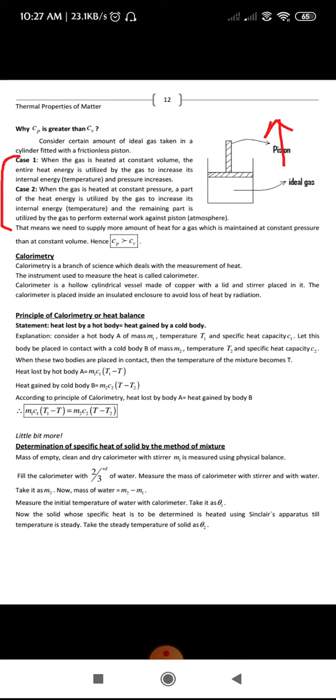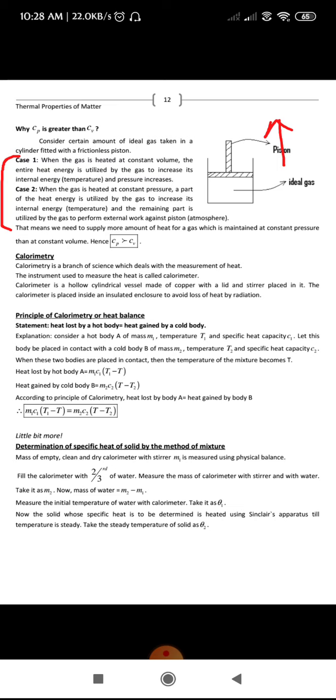This is the principle of calorimetry. Let us go through the explanation of that. Consider a hot body A of mass m1, temperature T1 and specific heat capacity C1. Let this body be placed in contact with a cold body B of mass m2, temperature T2 and specific heat capacity C2. When these two bodies are placed in contact, the temperature of the mixture becomes T.